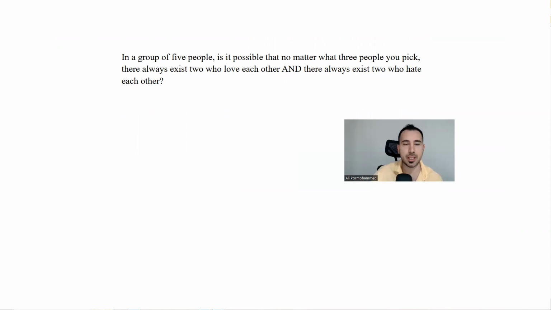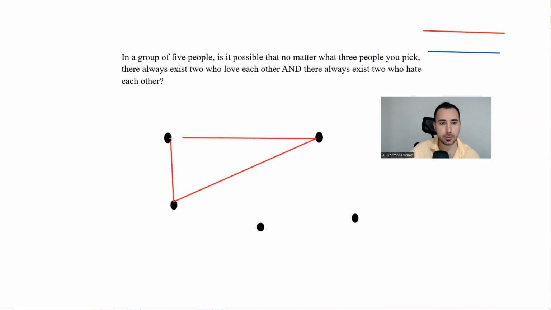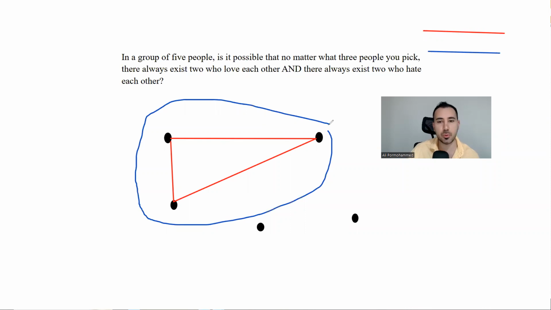What does that mean? See, we have 5 people. People are represented by these points, these vertices. And let's see, red is love and blue is hate. So what happens if I have this? If I have a triangle in my picture where all of them are red, then for these 3 people, everybody would love each other. And that's not what the question is looking for, right?